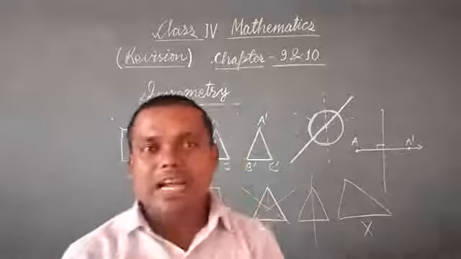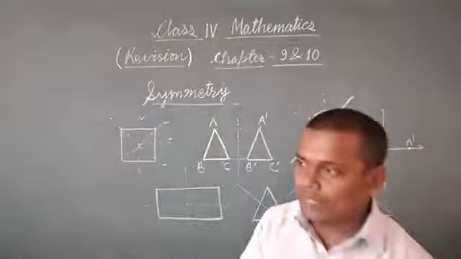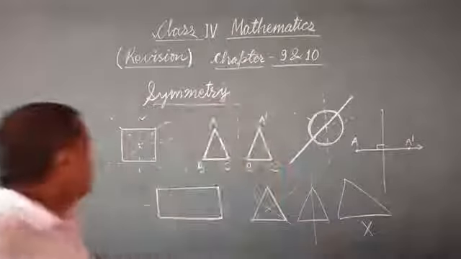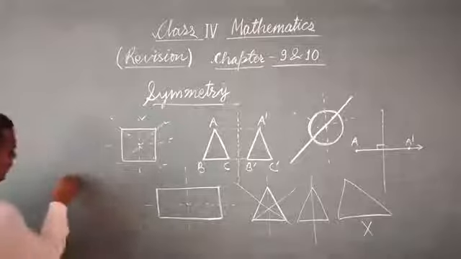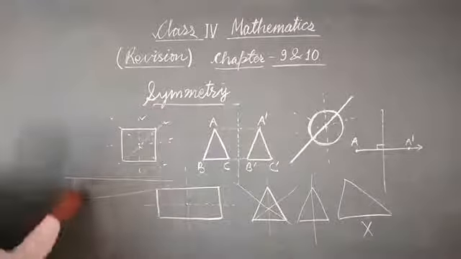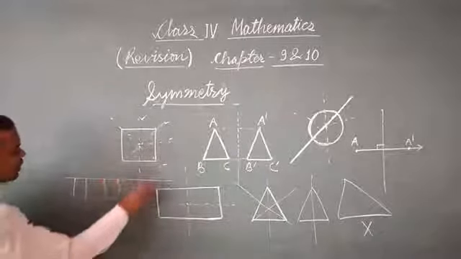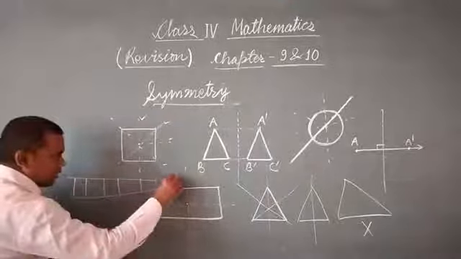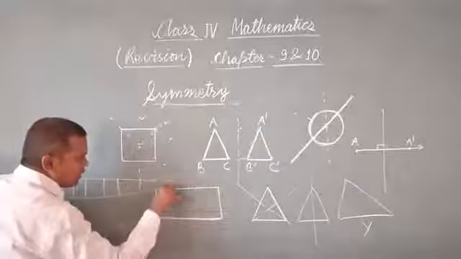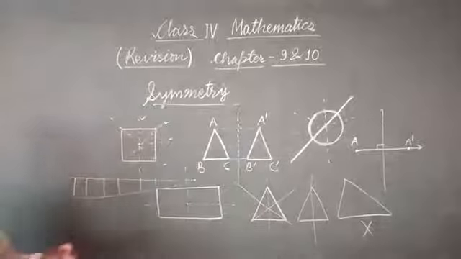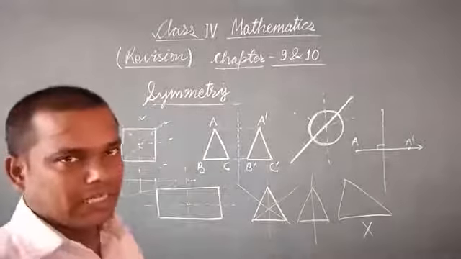Another term here is vanishing point or end point. As I told you earlier, suppose it is a railway track, when we see from this side, it seems to end after some distance here. So this point where it seems to end is called the vanishing point.